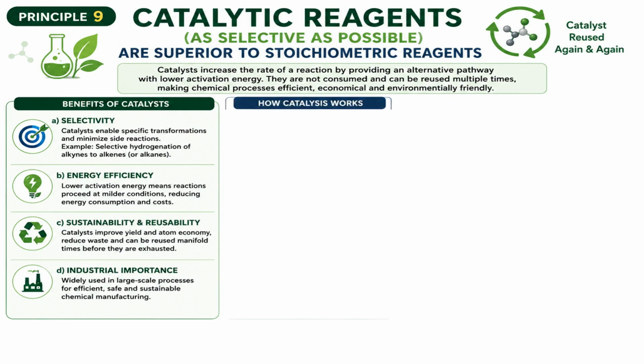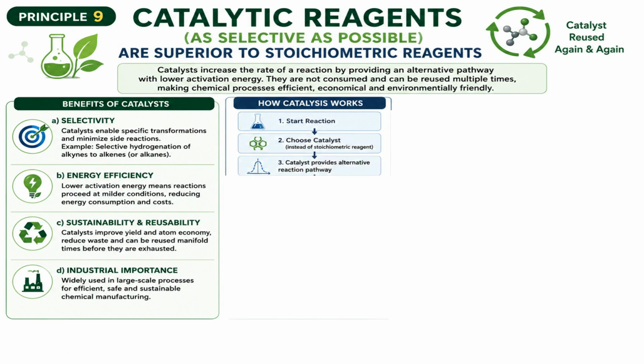Here is the flow diagram showing how catalysis works. The reaction begins with the starting materials. A catalyst is introduced instead of a stoichiometric reagent. The catalyst provides an alternative reaction pathway. This results in lower activation energy.